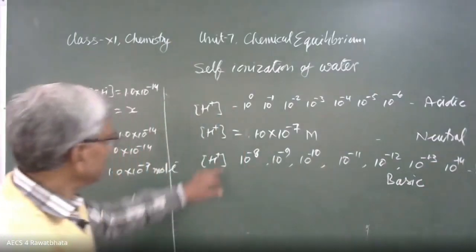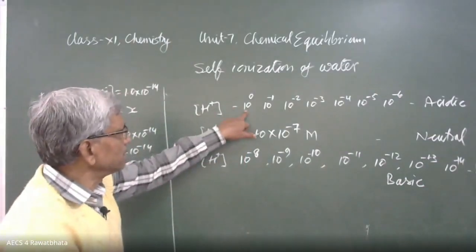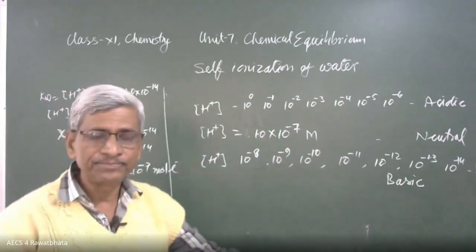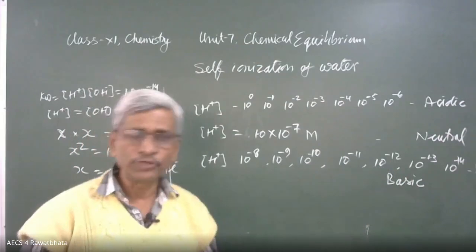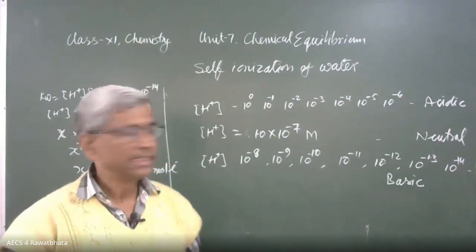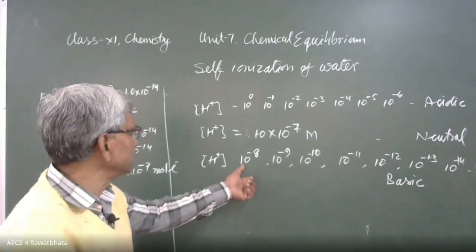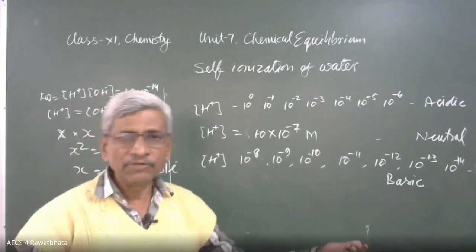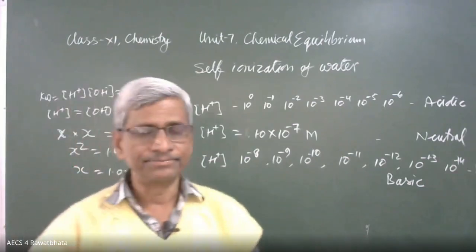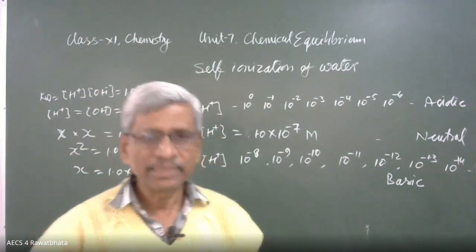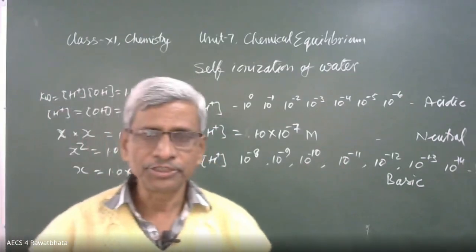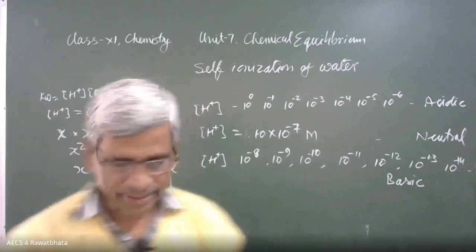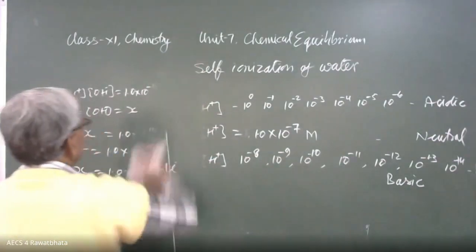See here, hydrogen ion concentration 10 raised to power 0. What is the hydroxide ion concentration in the same solution? It will be 10 raised to power minus 14. In the same way, if hydrogen ion concentration is 10 raised to power minus 8, then hydroxide ion concentration will be 10 raised to power minus 6. Okay, better? So in that way, we can decide the hydrogen ion and hydroxide ion concentration of any solution. This is one way.